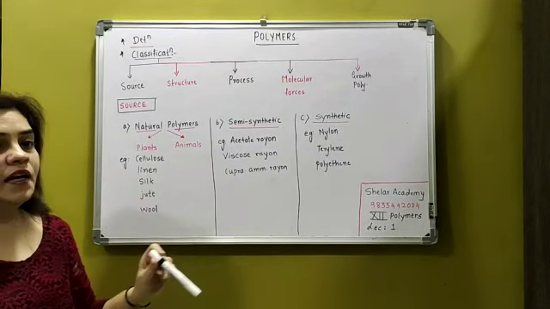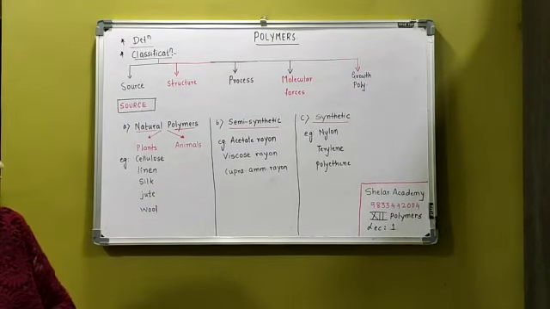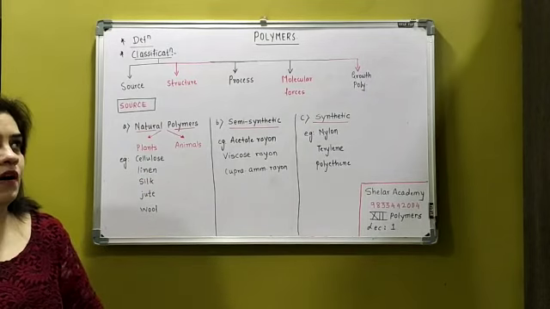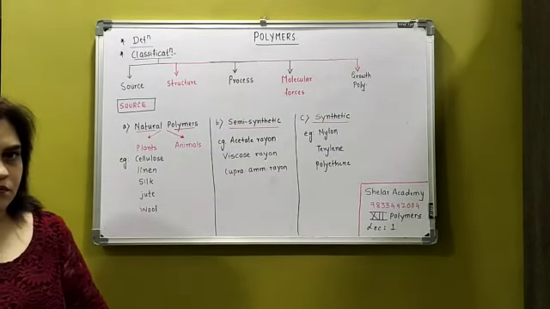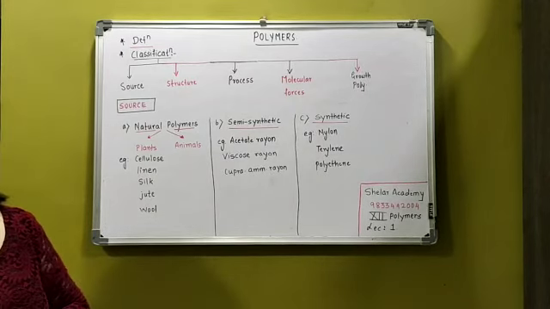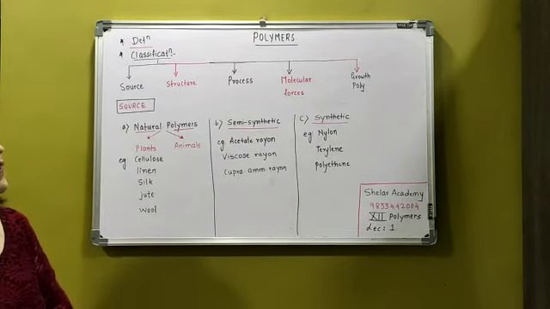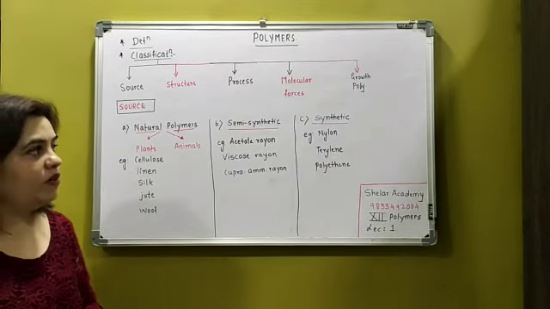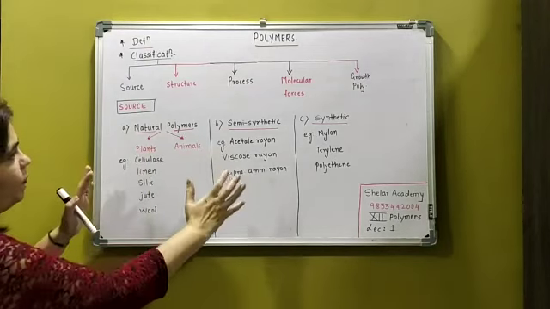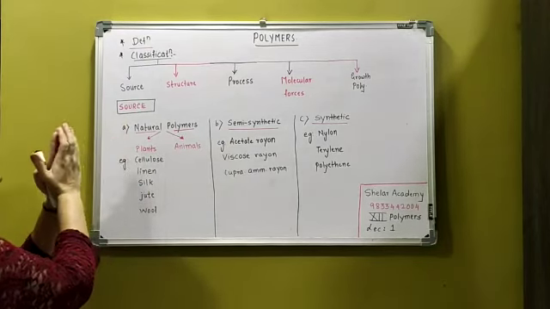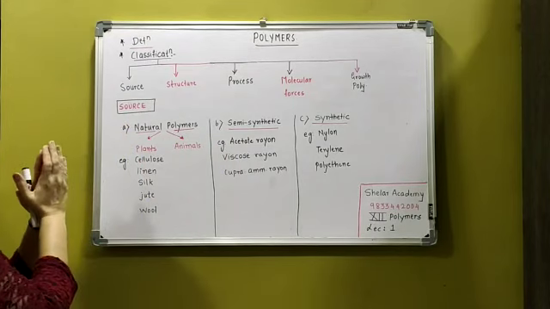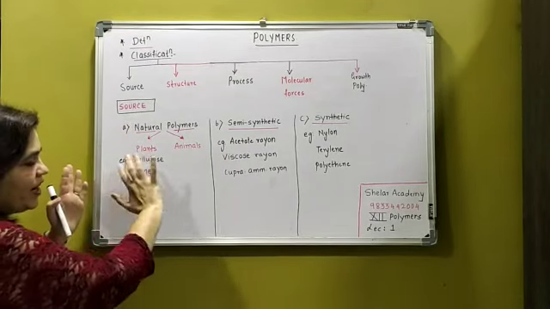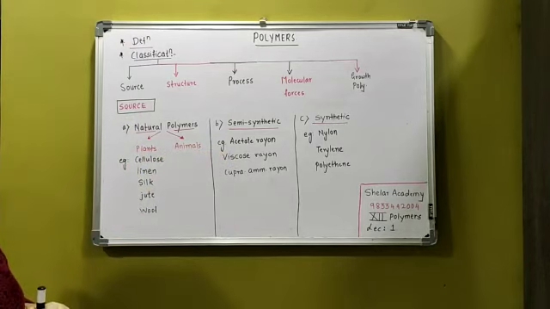That is semi-synthetic polymer. Now the next is called synthetic polymer. Artificial, man-made: nylon, terylene, polythene. These are all the examples of synthetic polymers, and all these are obtained from source. That is the very first way I could classify the polymer, by source. The further classification is this. So that is all we do for today. It's the first lecture. The next lecture we start with the structure of it. Okay.